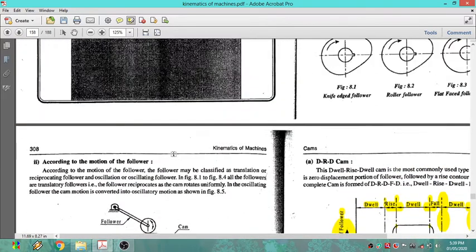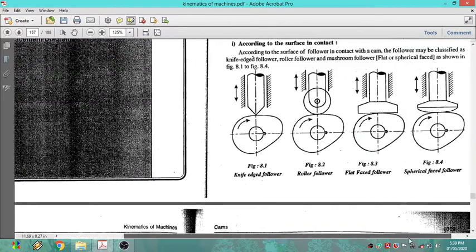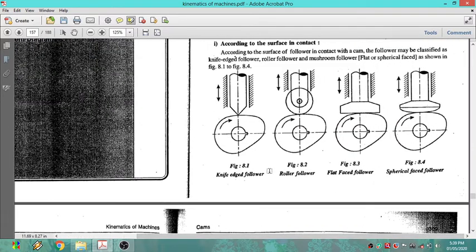Look at these, 8.1, 8.2, 8.3, 8.4. If you look at the knife-edge follower, here the cam is there and the follower is there. Here the cam axis is passing through the axis of the follower.